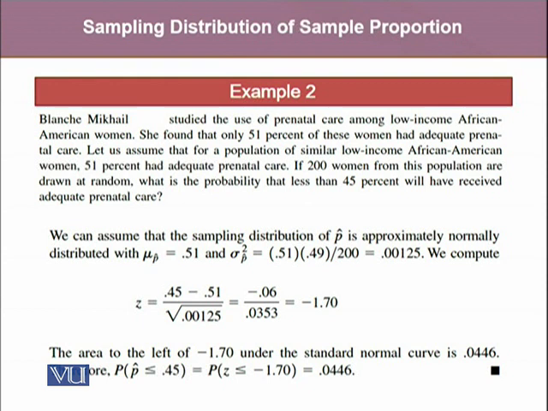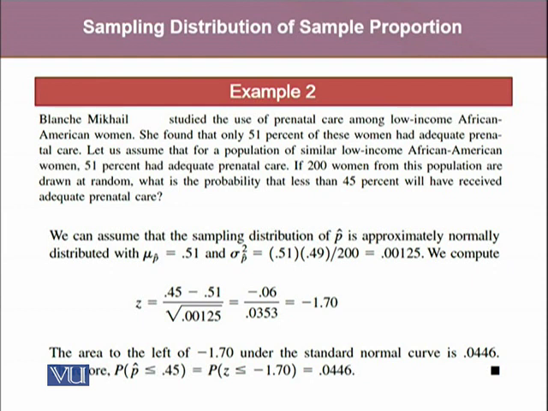So we are interested in the probability that p cap is less than or equal to 0.45. Using all the information, where mu p cap equals 0.51 and sigma p cap equals 0.00125, we compute z, because we are assuming that it is approximately normally distributed. Hence, z turned out to be minus 1.70.